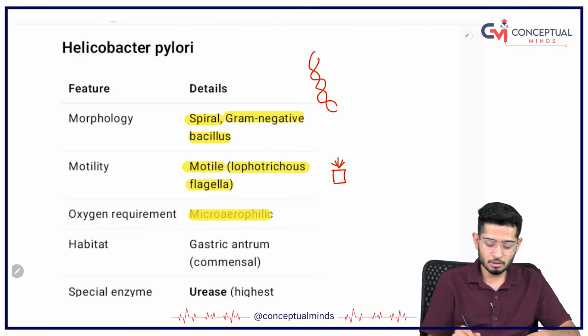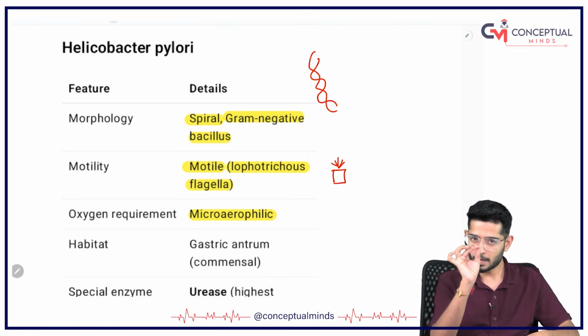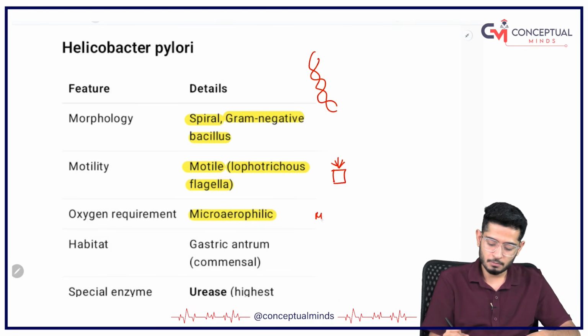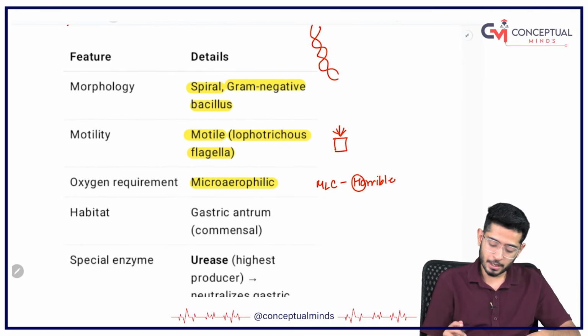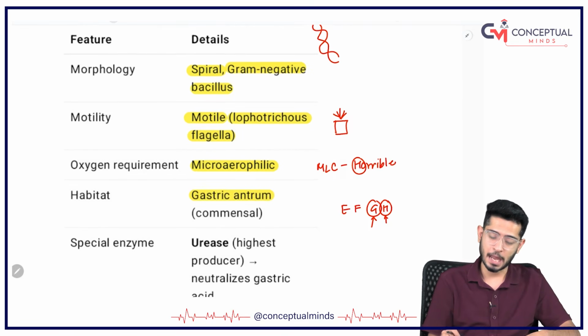It is microaerophilic. It just requires a small amount of oxygen. If you remember, the mnemonic for microaerophilic was HHHM. So H for Helicobacter pylori. Coming on to habitat, in ABCD also HHHM, right? So H means Helicobacter, G means gastric. So it is a common cell of the gastric antrum.